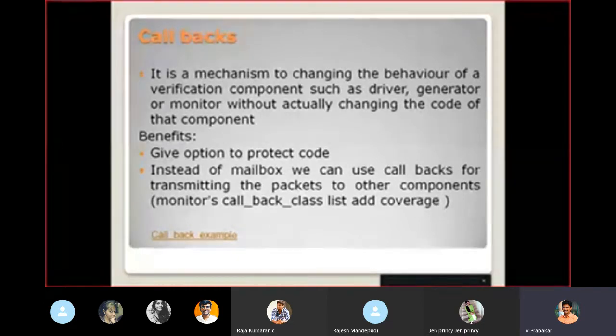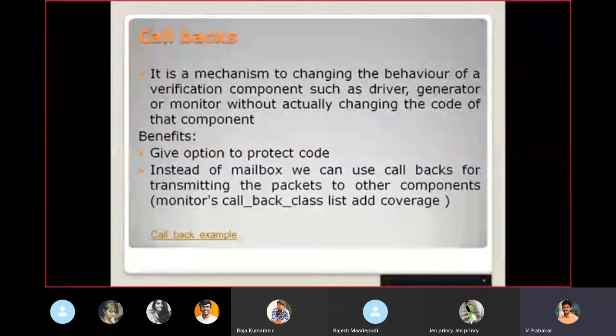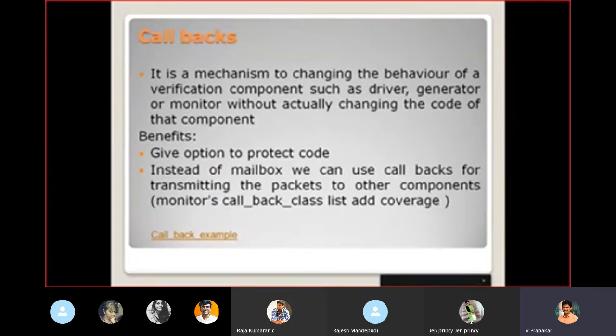In the same way, if we have a callback, we can use it for the purpose that I am going to explain now. In every component, we have a run task. Before and after the run task, we can call the pre-run and post-run.